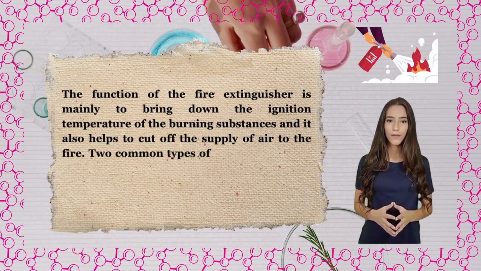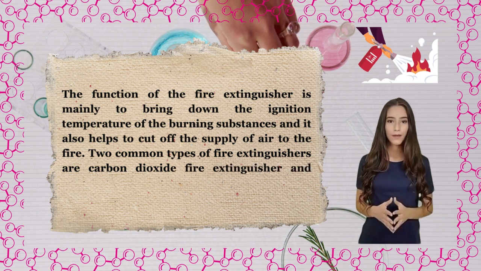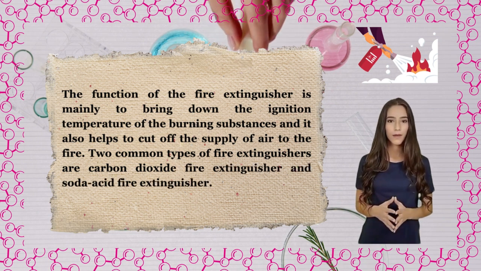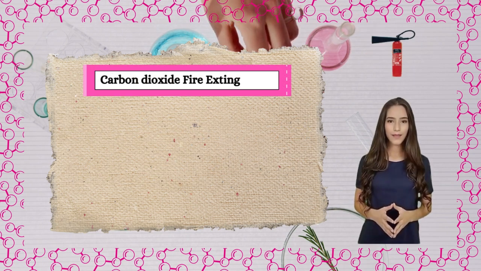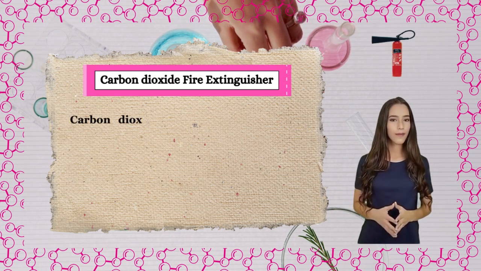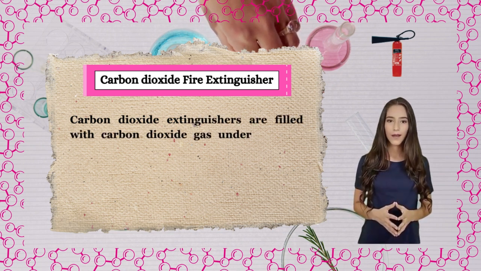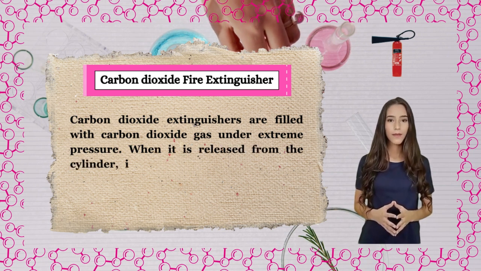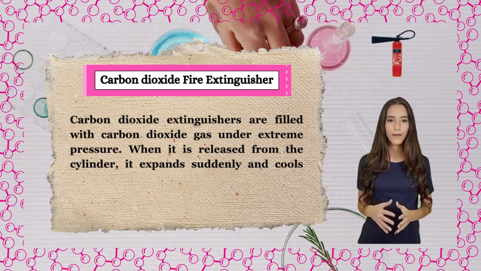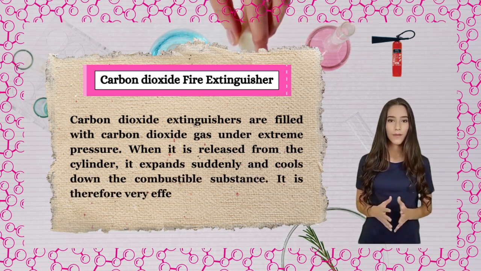Two common types of fire extinguishers are carbon dioxide fire extinguisher and soda acid fire extinguisher. Carbon dioxide fire extinguisher. Carbon dioxide extinguishers are filled with carbon dioxide gas under extreme pressure. When it is released from the cylinder, it expands suddenly and cools down the combustible substance. It is therefore very effective.